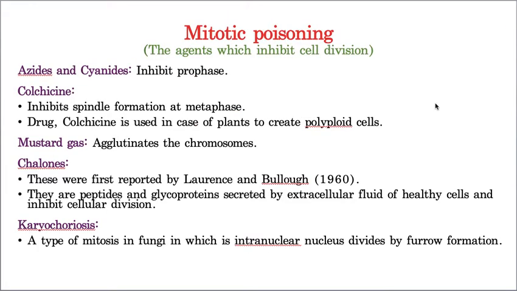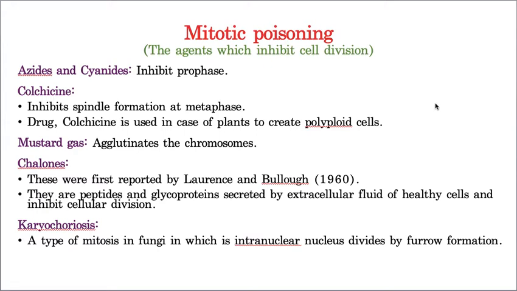Hope you understood. Now, mitotic poisoning. What is mitotic poisoning? There are certain substances that will stop cell division, and if any substance stops cell division, that is called a mitotic poison. What are they? Let us take at least two or three examples. At least we will take azides and cyanides, which inhibit prophase. Even, you know, some scientists working on cell biology, that is cell division, wanted to stop one phase and see what exactly is happening. So for experimentation also, some cell biologists stop some phases.